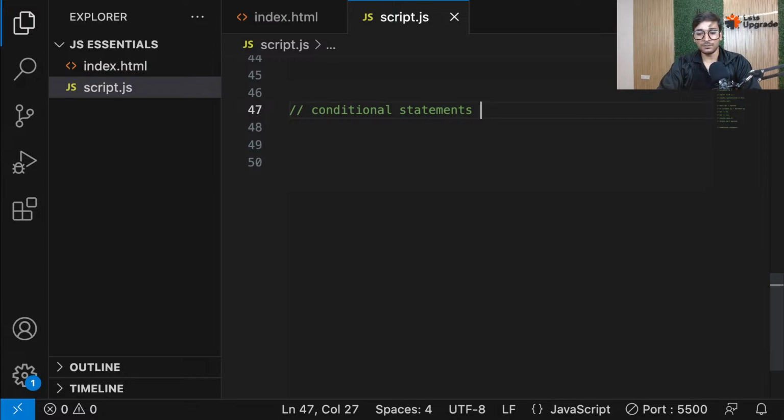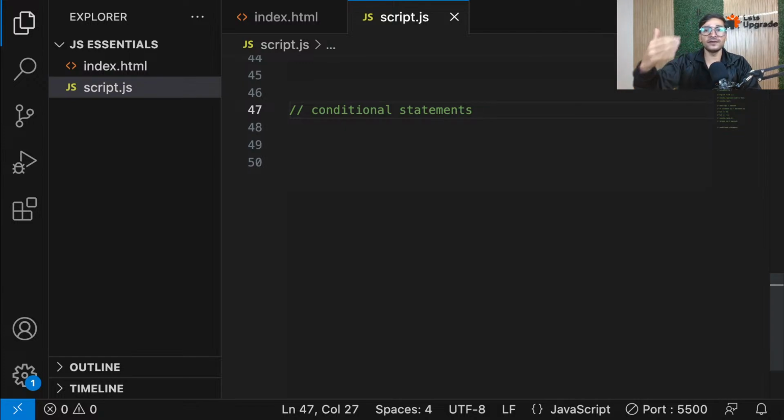Now guys, first of all, before we move ahead, what is the meaning of conditional statements? You have to understand one thing: in programming, thousands, lakhs of times, you want to execute code based on some condition. And condition means it can be anything.